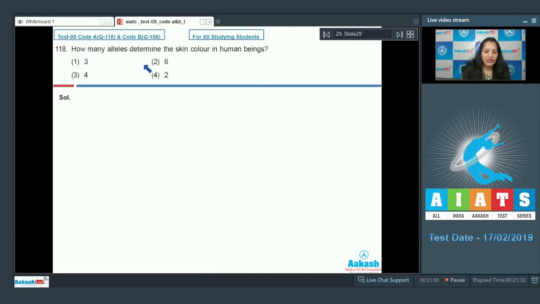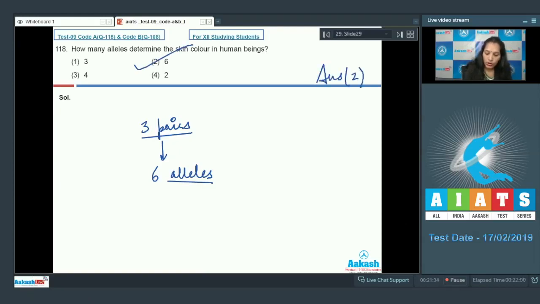First option 3, second 6, third 4, fourth 2. In case of humans, the skin color is controlled by polygenes, and 3 pairs of polygenes control the skin color. So if it is 3 pairs of genes, it means 6 alleles in total control the skin color in a human being. So the correct option for the given question is option number 2. Let's move to the next question.